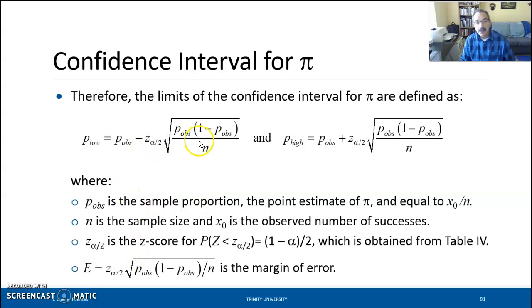In the context of this problem, this expression is the margin of error, which is what I'm showing here.